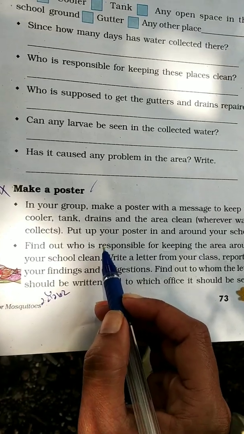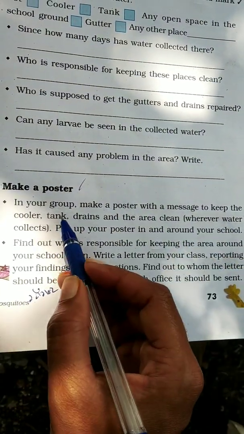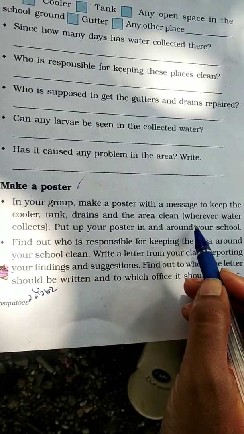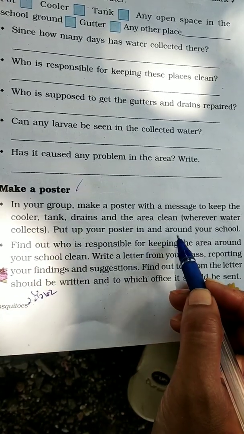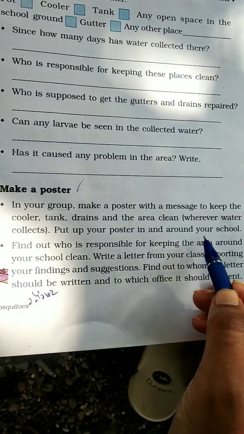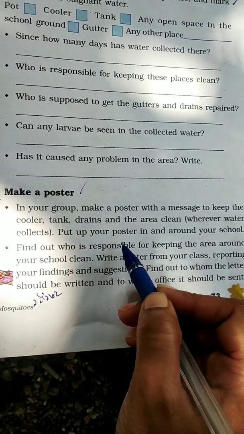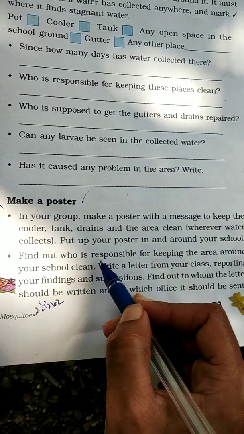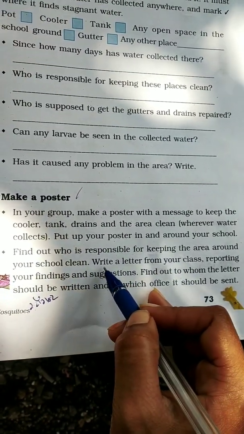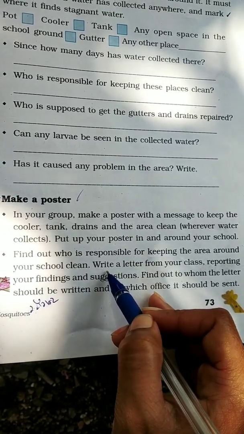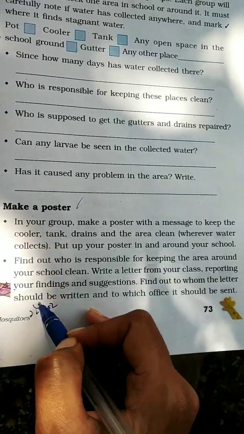Now make a poster. You have to make a poster in your group. Make a poster with a message to keep the cooler, tank, drains and the area clean wherever water collects. Put up your poster in and around your school. Do this poster yourself with the help of your parents, and find out who is responsible for keeping the area around your home clean. Then write a letter from your class reporting your findings and suggestions.